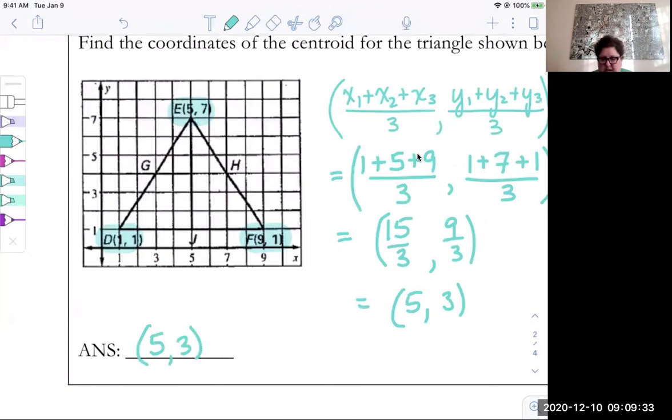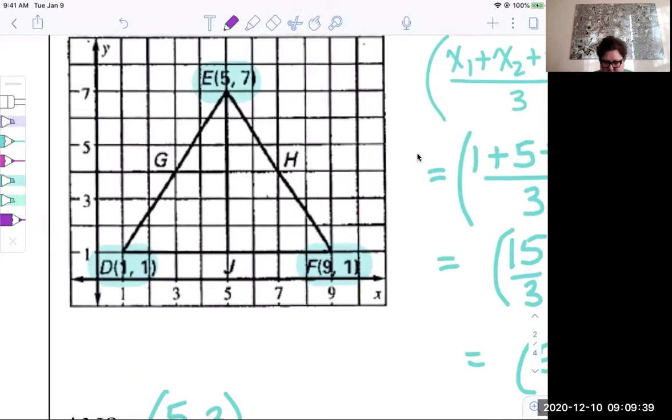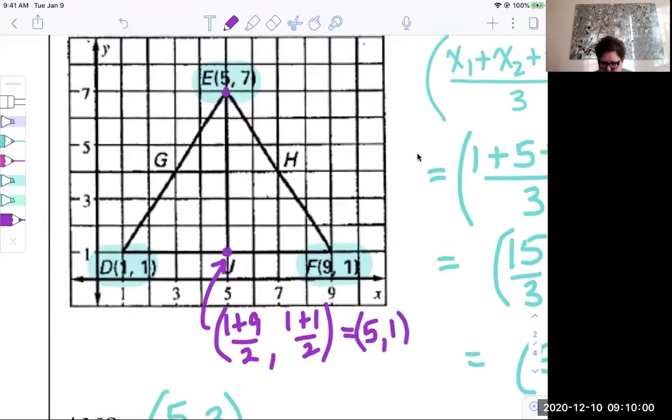Now, the other thing we can do is verify that using the definition. So I'm going to actually draw the medians now. So from a vertex to the opposite midpoint, you can tell that that point right there is the midpoint. You could also calculate it by doing the midpoint formula, 1 plus 9 over 2 and 1 plus 1 over 2. Okay, would be 5, 1, which is what that point is. 5, 1.